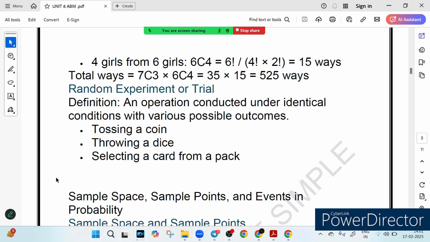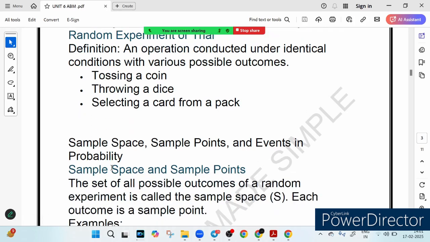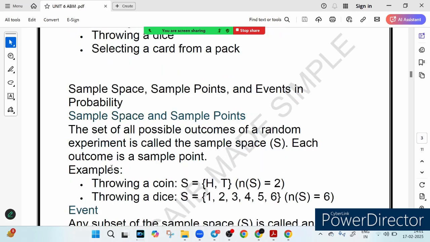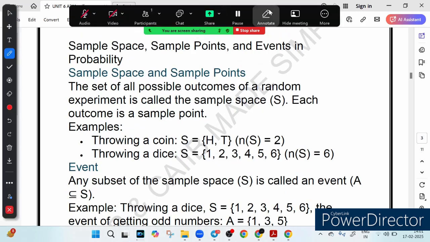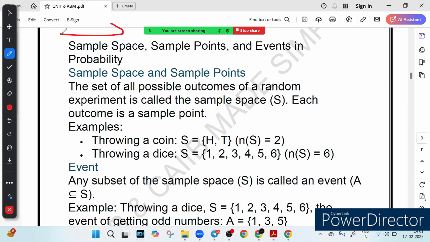Now, what happens after the experiment? We need to talk about something called the sample space. A sample space is a fancy term for all possible outcomes that can happen in a random experiment. You have performed the experiment, outcomes are there, and these outcomes together are called the sample space.